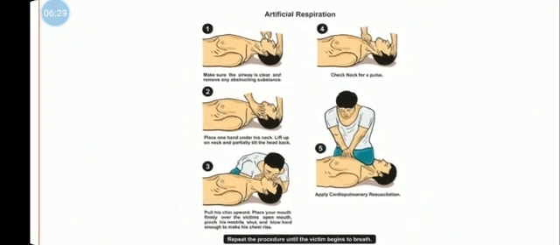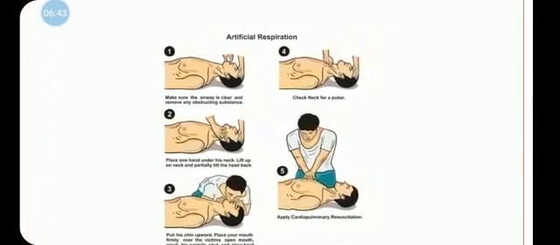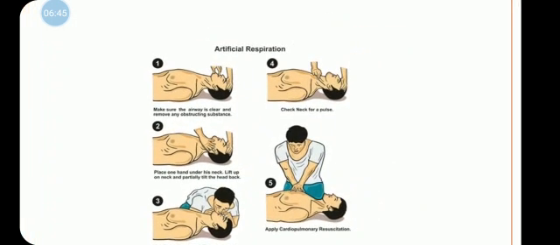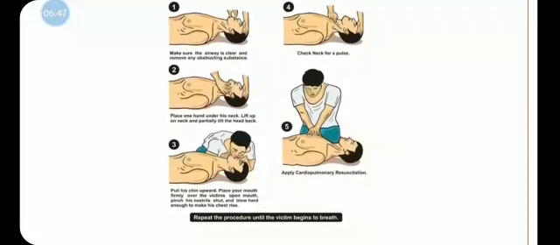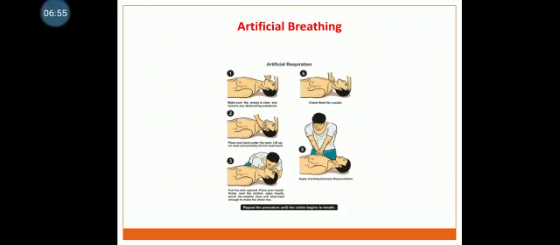Third, pull his chin upward, place your mouth firmly over the victim's open mouth, pinch his nostrils shut and blow hard enough to make his chest rise. Fourth step, check the neck pulse. And fifth one, apply cardiopulmonary resuscitation. Repeat the procedure until the victim begins to breathe.